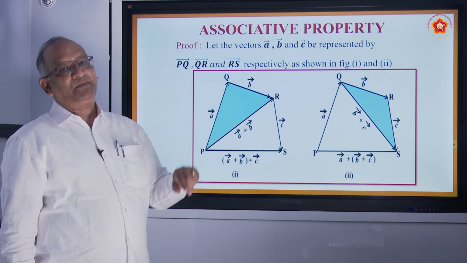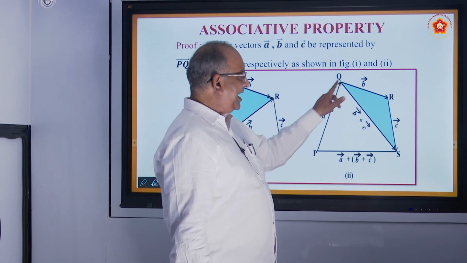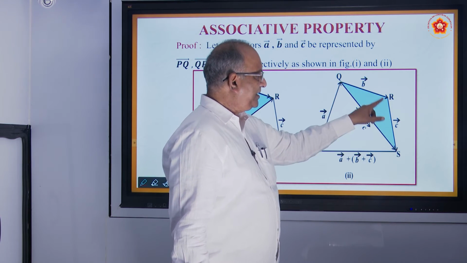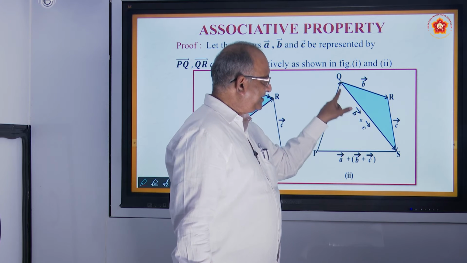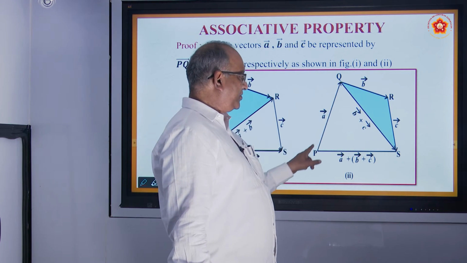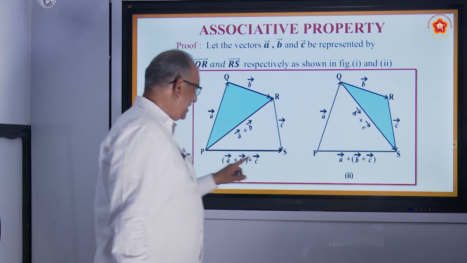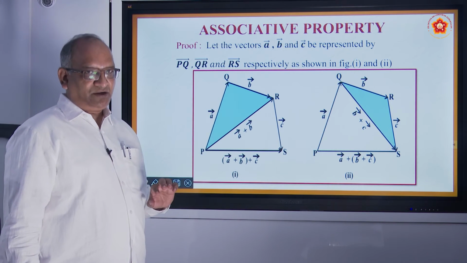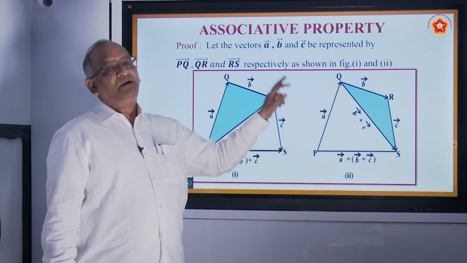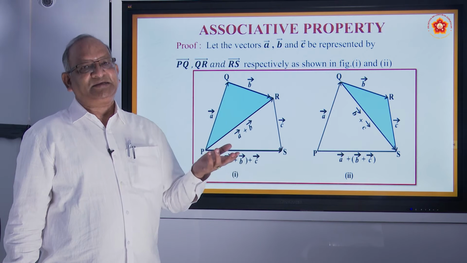First we added A and B. Whereas in the second situation, what you do is add B and C first. So if you add B and C, you will get vector B plus vector C, that is QS, that is B plus C. Now add A to that. So A plus (B plus C), you are going to get the same PS as we got here. So the conclusion is (A plus B) plus C is equal to A plus (B plus C). What we are trying to say? That it follows associativity.